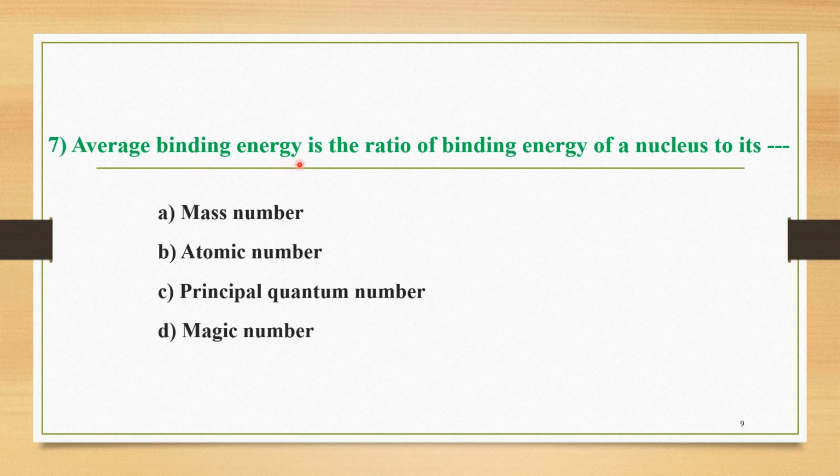Average binding energy is the ratio of binding energy of a nucleus to its. Four options are: A is mass number, B is atomic number, C is principal quantum number, and D is magic number. The correct option among these four is that average binding energy is the ratio of binding energy of a nucleus to its mass number. So option A is the correct answer.